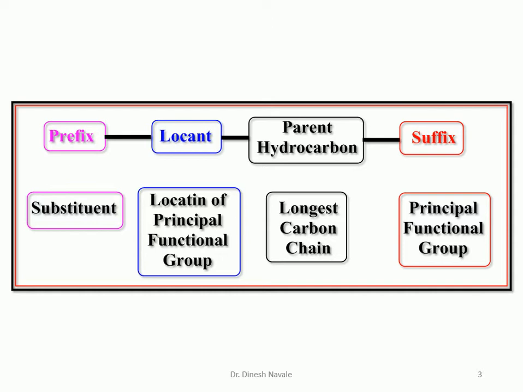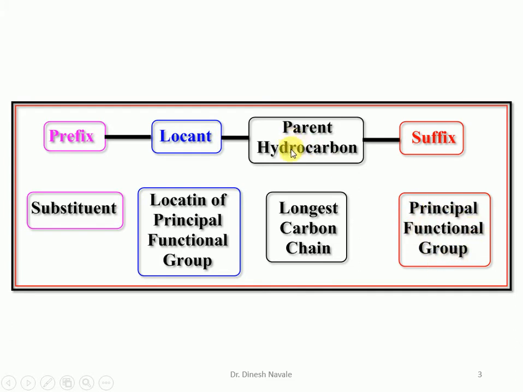The first one is the suffix present in our organic compound, which is called the principal functional group. In today's discussion, the suffix will be the carbonyl carbon, that is the ketone group. So ketone will be the functional group.